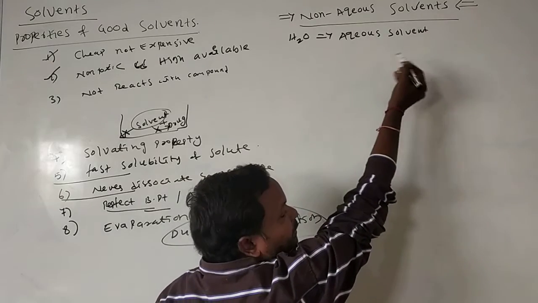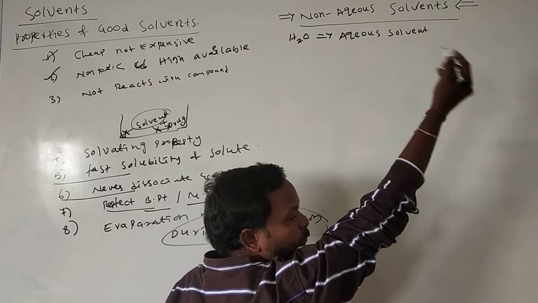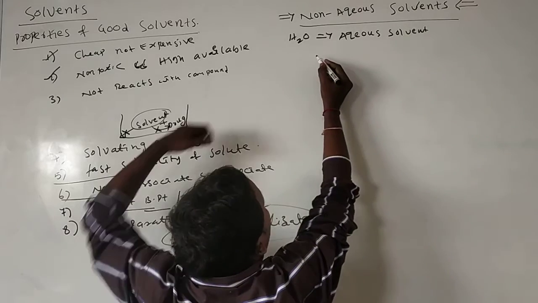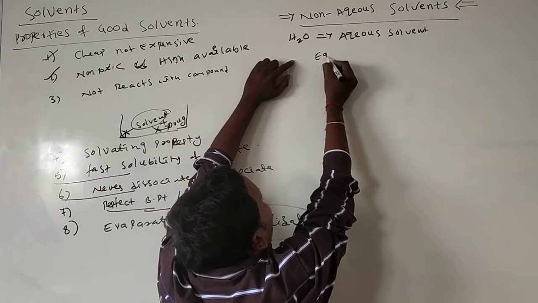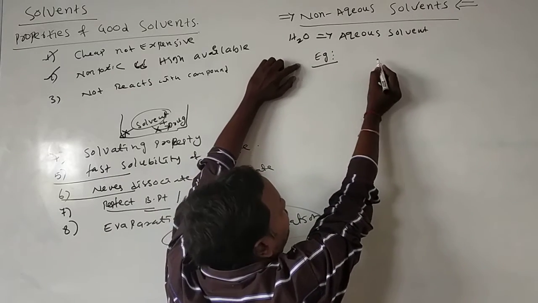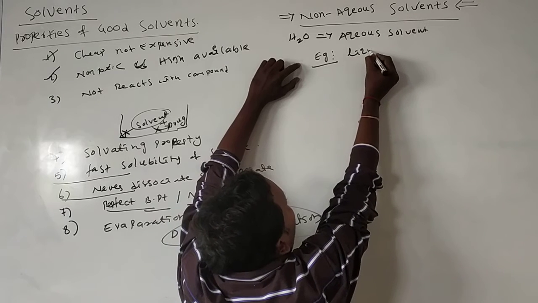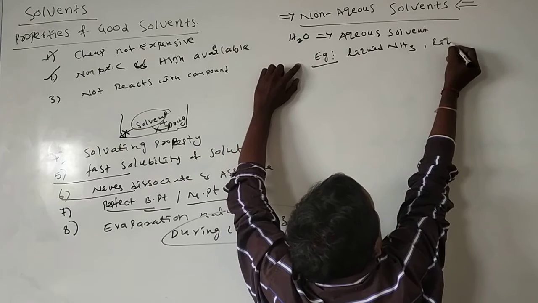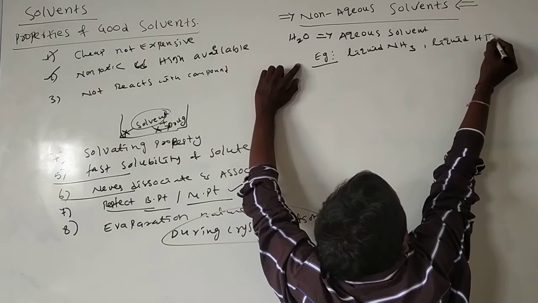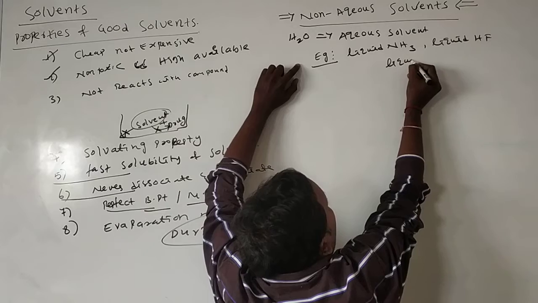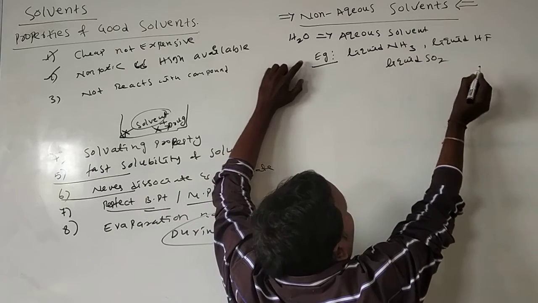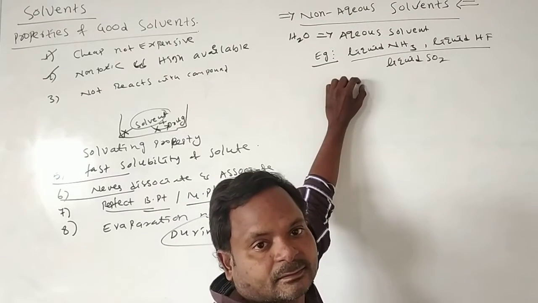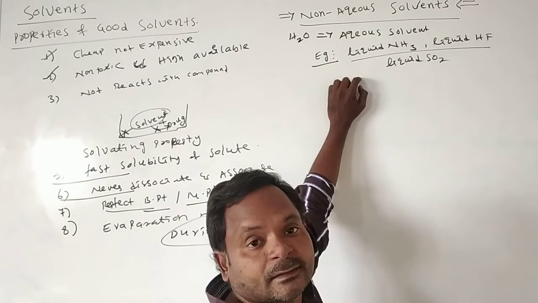If you use alcohol solvent, acid solvent, or base, alkaline solvents, those are different. But if you use liquid ammonia, liquid hydrogen fluoride, and liquid sulfur dioxide, these also act as solvents, but they do not have water.